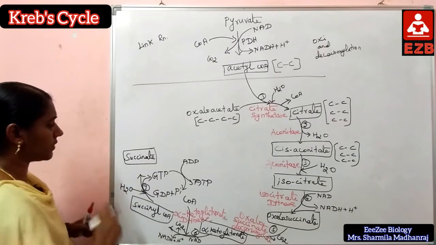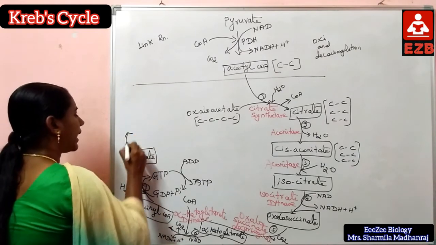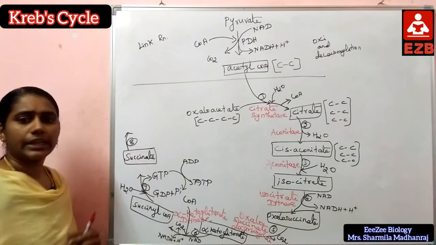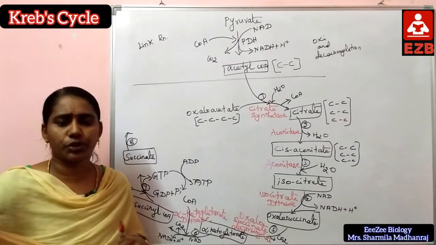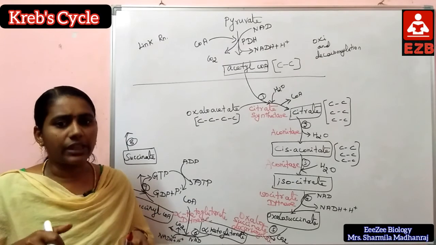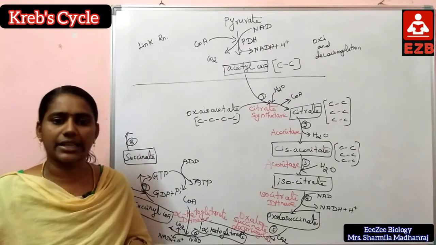Next, the eighth step. Succinate is converted to fumarate with the help of the succinate dehydrogenase enzyme.